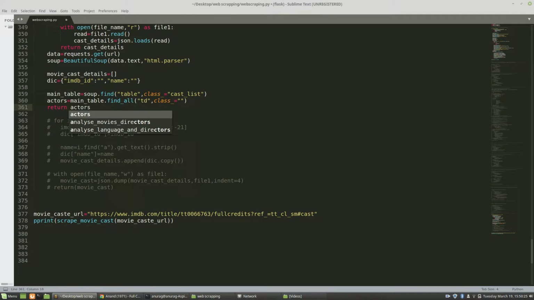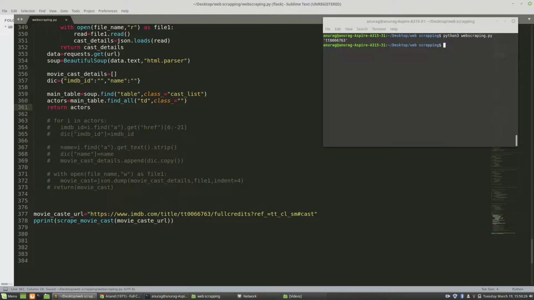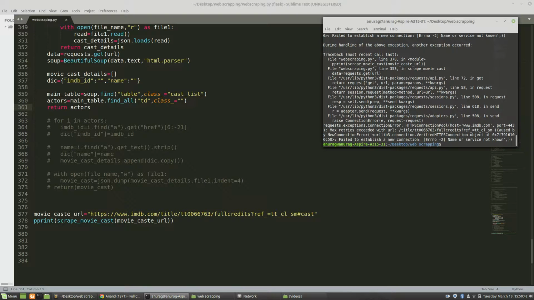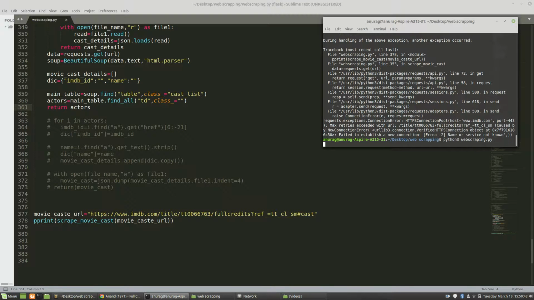So I will just run this code in my terminal. You can see what the output will be. There will be different A tags with the name and the URL. So sorry, there is some internet issue that I'm facing right now, so that's why it's telling me failed to establish a new connection, error 2.